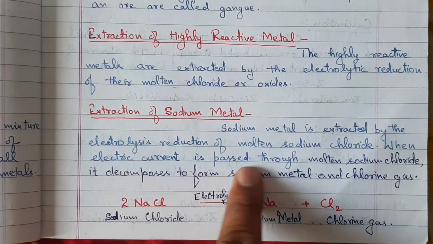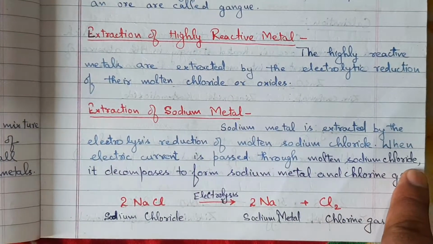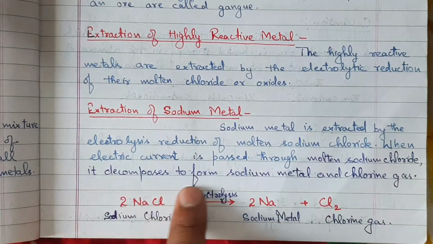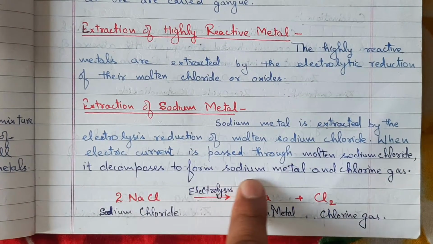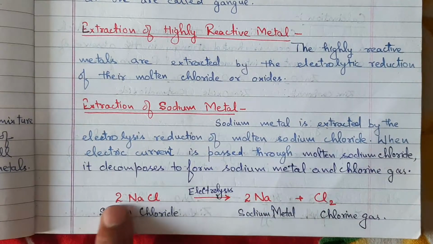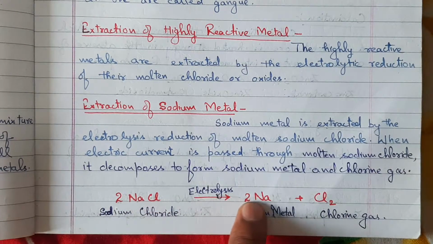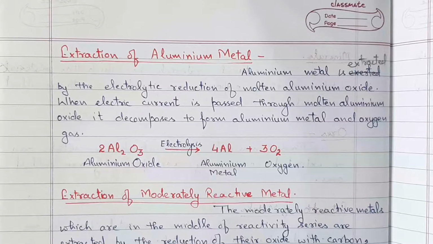When electric current is passed through molten sodium chloride, it decomposes to form sodium metal and chlorine gas. 2NaCl electrolysis gives 2Na plus Cl2.